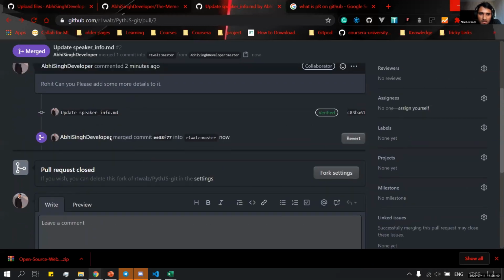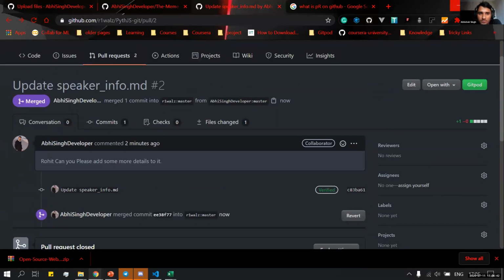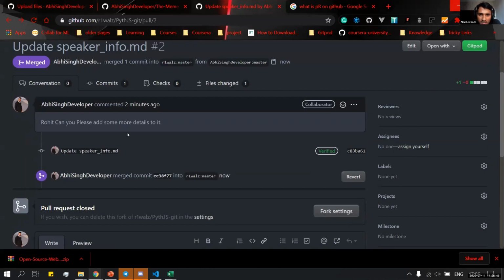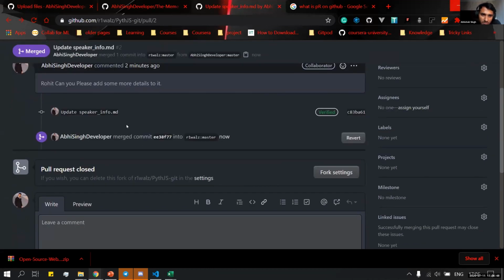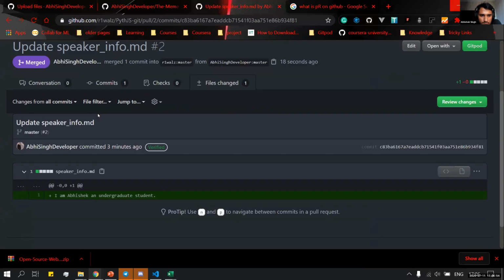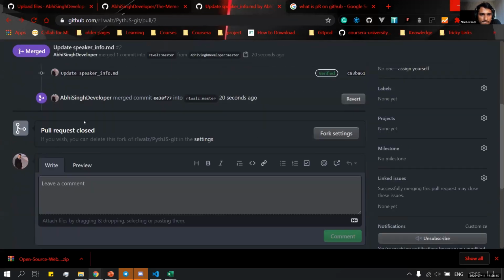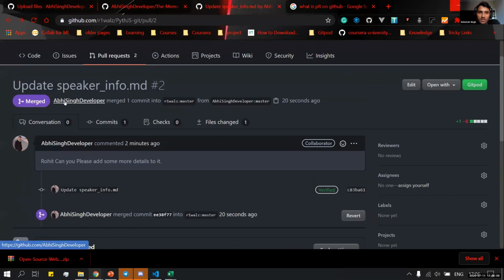Now we can see the status has changed from open to merged. The file is merged into the main master branch, and we can see it over here. Now the file has been merged in our repo.